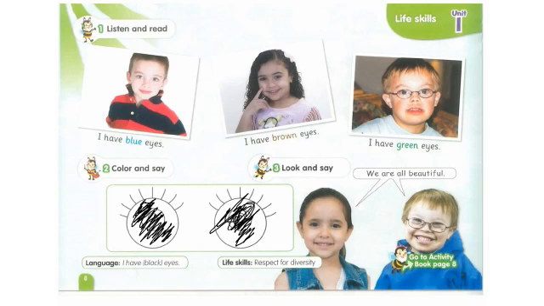Exercise 3. It says, look and say. Look at all the boys and girls here and say, we are all beautiful. We are all beautiful.